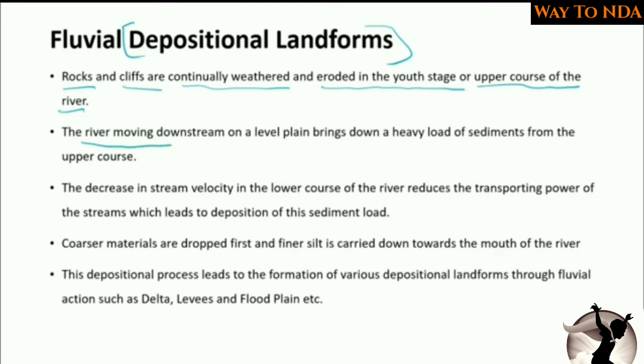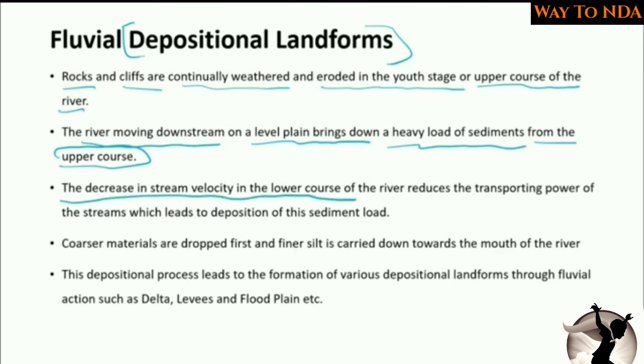So the river moving downstream on a level plain brings down a heavy load of sediments from the upper course. Whatever material the water was cutting down from the rocks or from the mountains, it was taking away with it. The decrease in stream velocity in the lower course of the river reduces the transporting power of the stream, which leads to deposition of this sediment load.